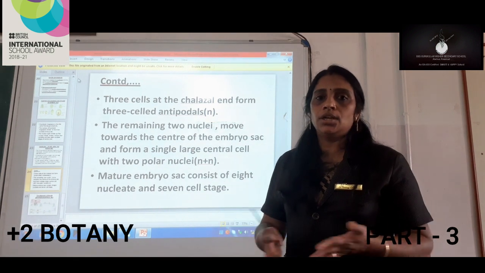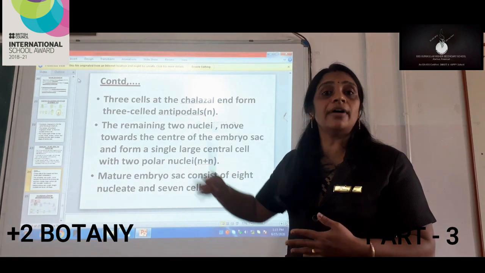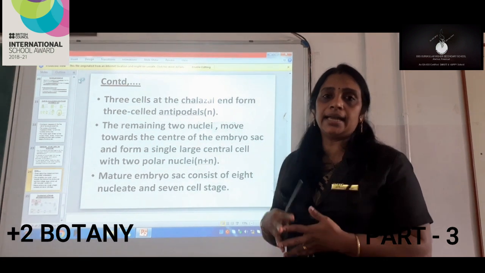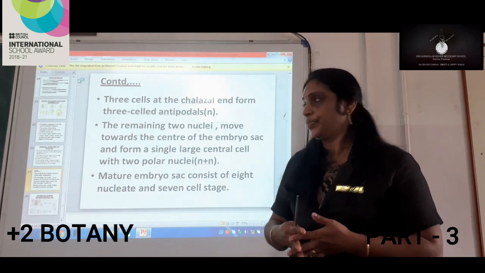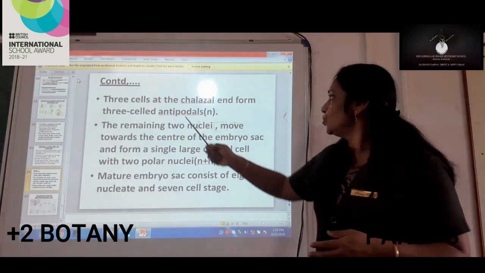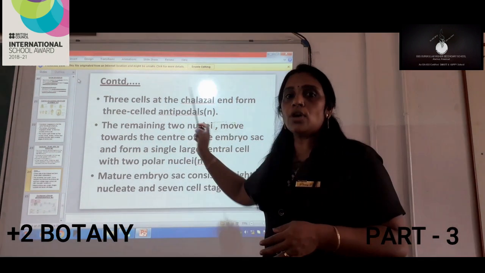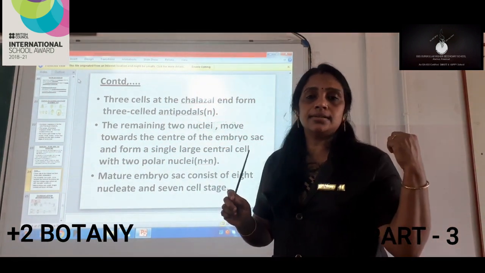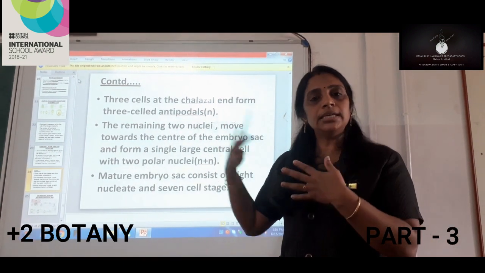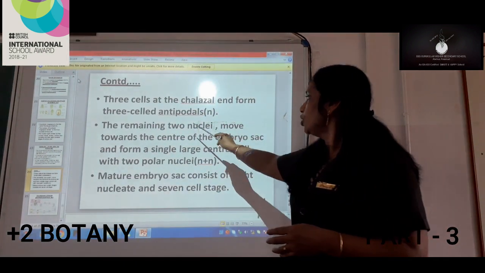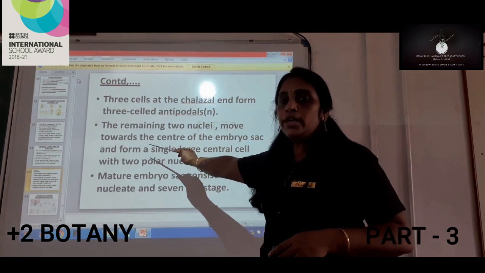Till this date nobody has given any information related to the function of antipodals. It has been said that they degenerate when the fertilization process takes place. That is all that is known related to antipodals. Now the remaining, so out of 8, 6 cells have arranged themselves at the micropylar as well as the chalazal end.